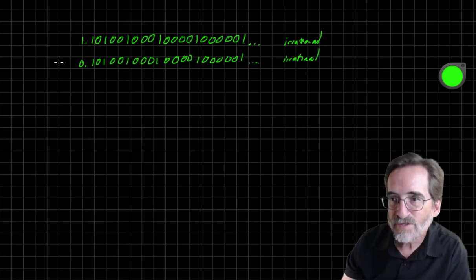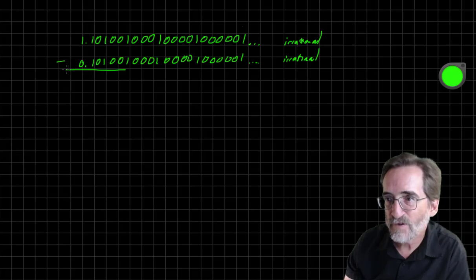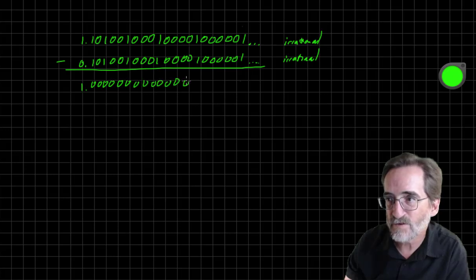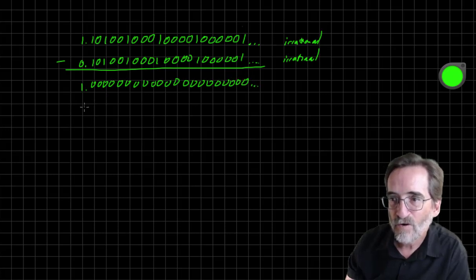Okay? If I subtract the bottom number from the top number, I get 1, 0, 0, 0, 0, and so on. Or 1, which is a rational number because it can be written over 1.